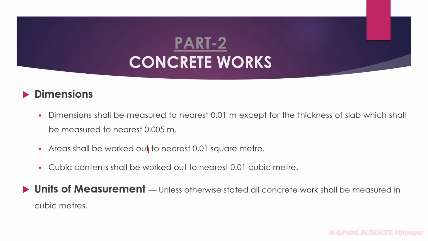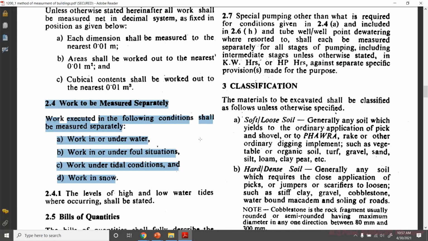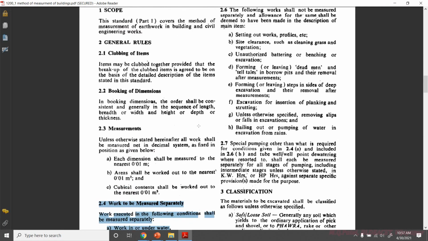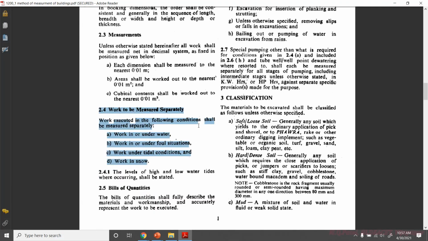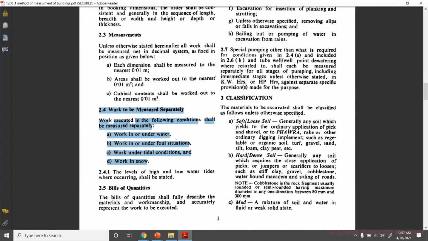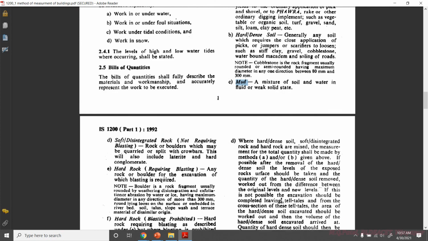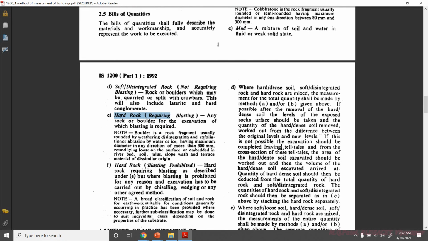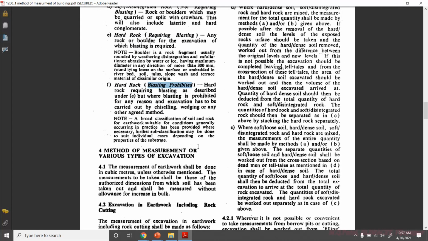Then next comes the classification. Again, they have given in detail the classification of soils: soft and loose soil, hard dense soil have to be measured separately. Also soft rock, hard rock, whether blasting is required, whether blasting is prohibited, how the measurements have to be done, everything they have given.